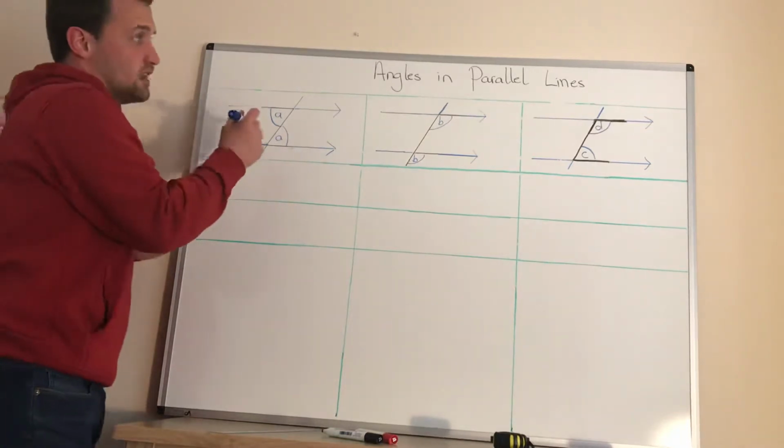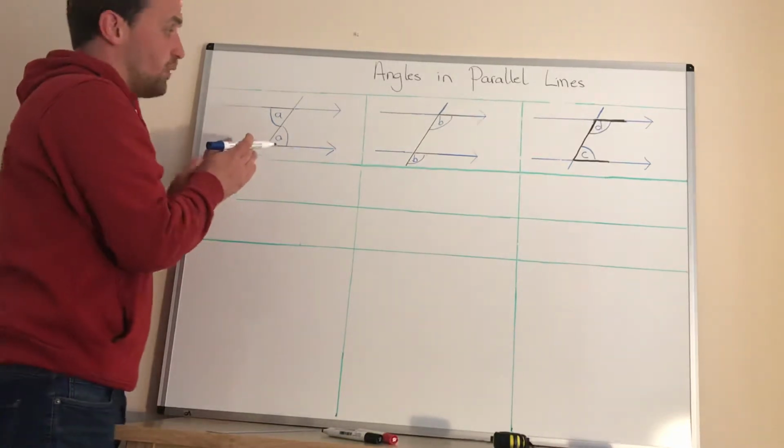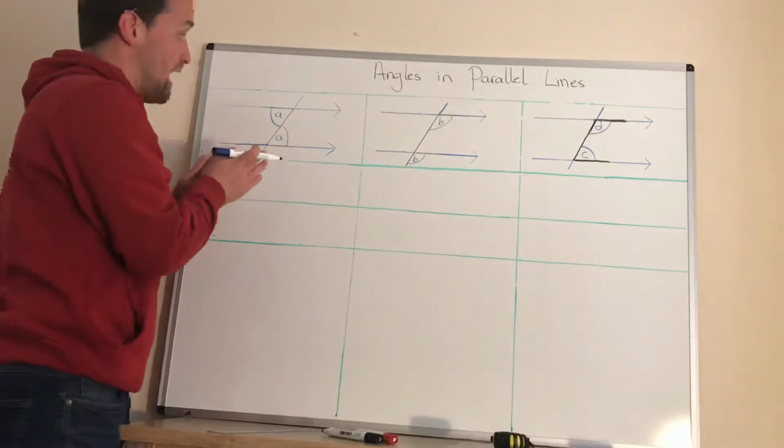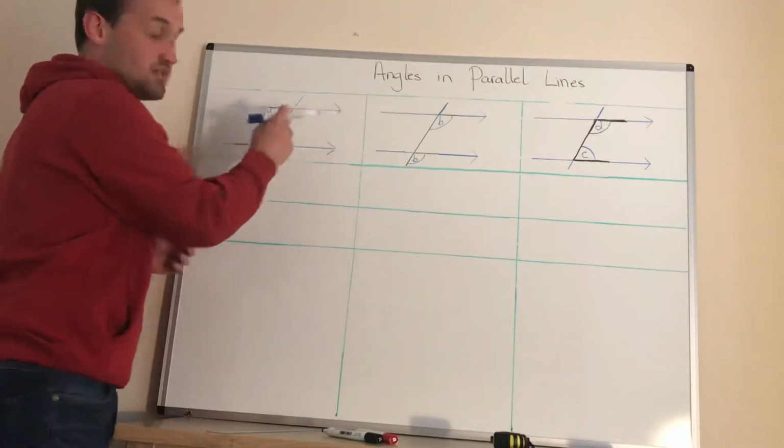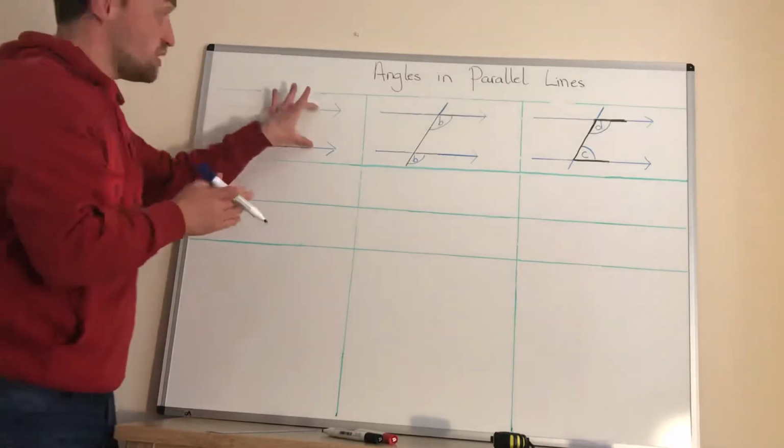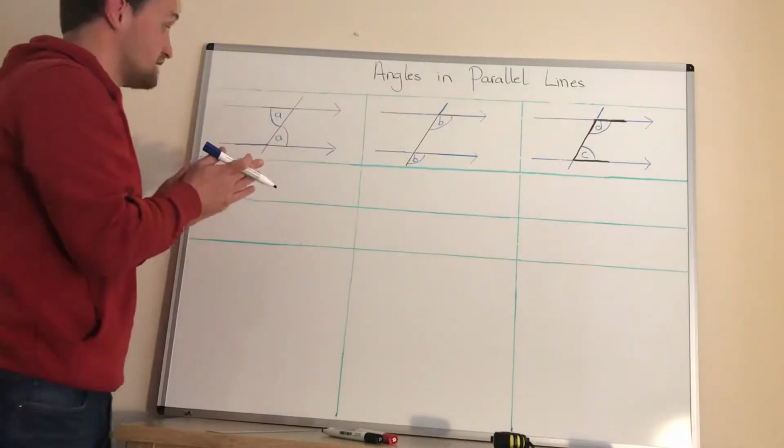The key bit to start off with is, look, is it actually parallel? And the way that you can tell straight away that they are parallel lines is because of these arrowheads here. If the lines have got arrowheads, it means that these two are parallel. Okay, that's your first test.